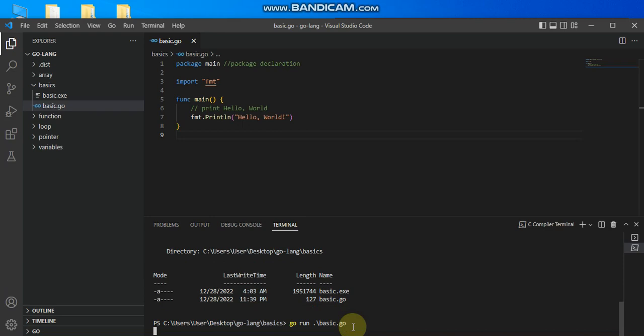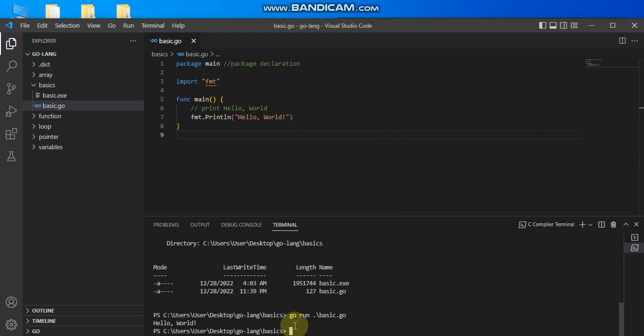By the time I click enter, then it will bring out my output, which is what? Hello world that I have here. Okay, so this is the output that it brings and returns to me. This is the first method on how to run your program.